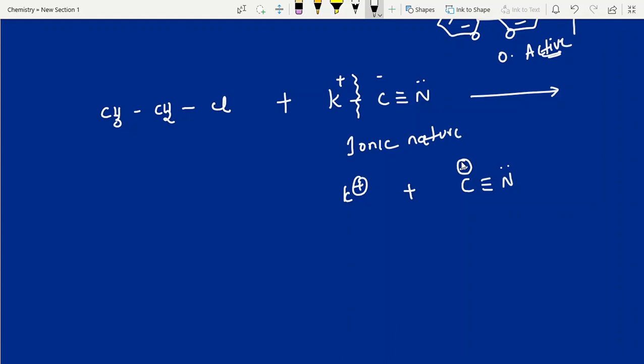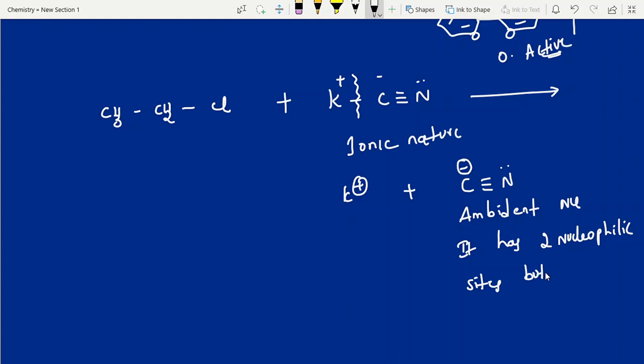CN is an ambident nucleophile. What is this? An ambident nucleophile is one that has two nucleophilic sites, but it can donate only one. This lone pair definitely acts as a nucleophile, and this negative charge also acts as a nucleophile.